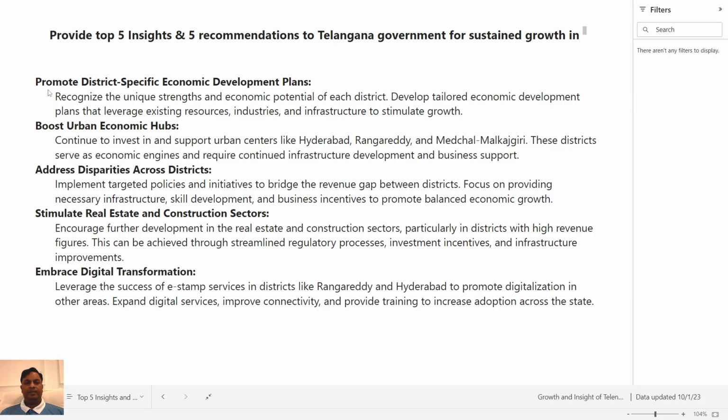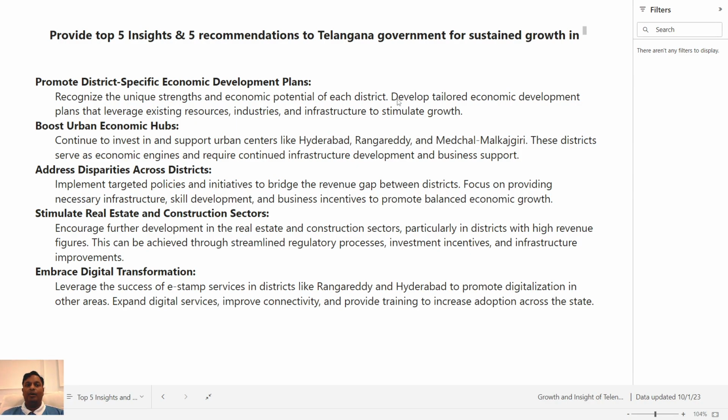Number 1 is promote district specific economic development plans. Recognize the unique strengths and economic potential of each district. Develop tailored economic development plans that leverage existing resources, industries, and infrastructure to stimulate growth.